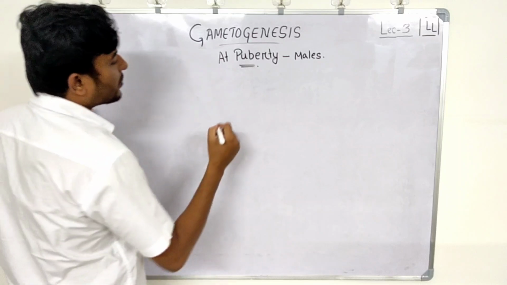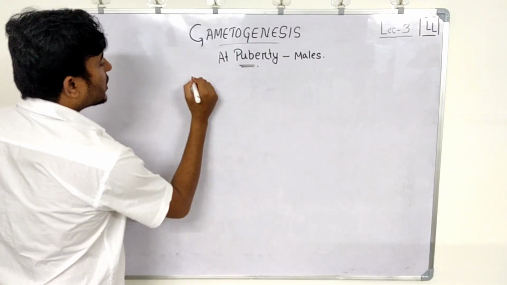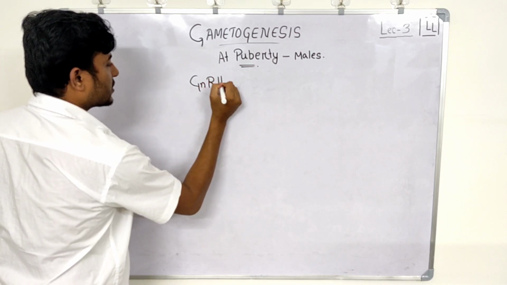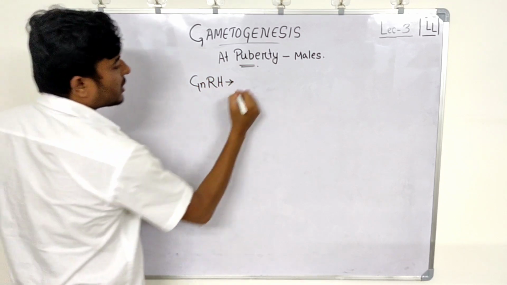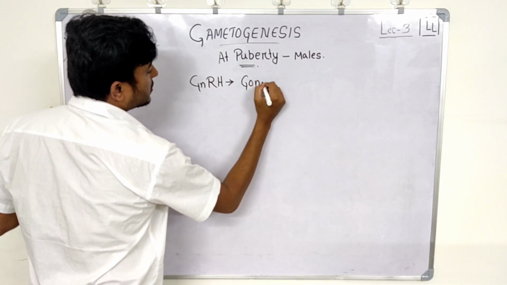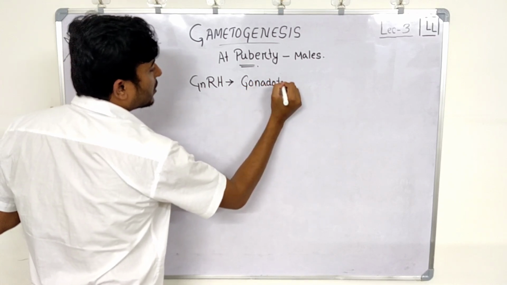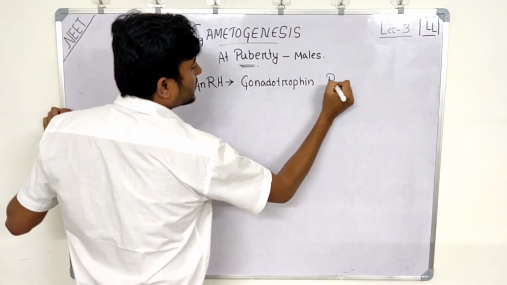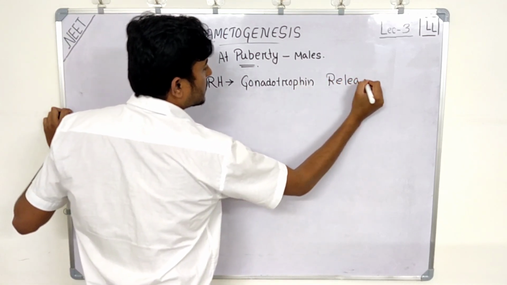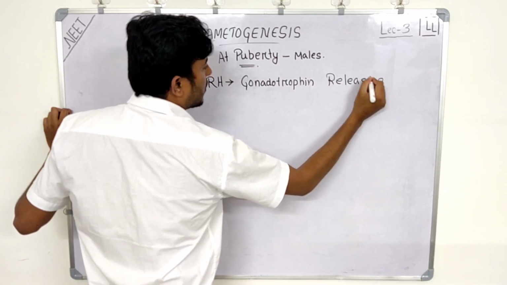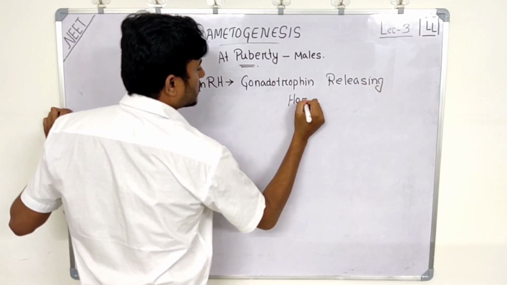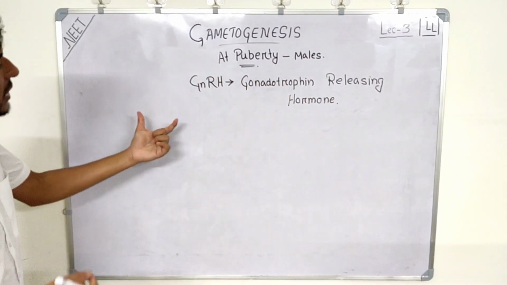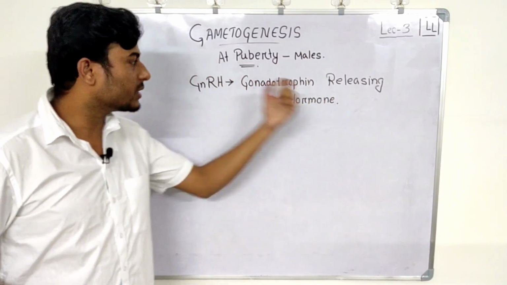Why does it start? Because there is a hormone called GnRH, gonadotrophin releasing hormone.